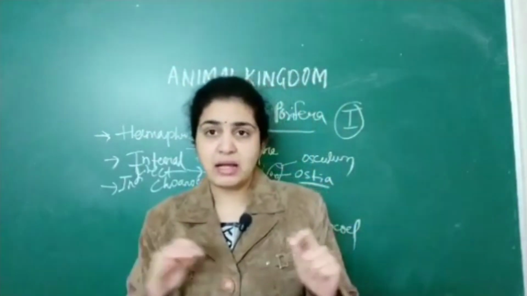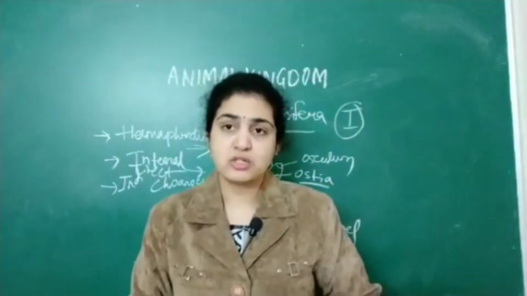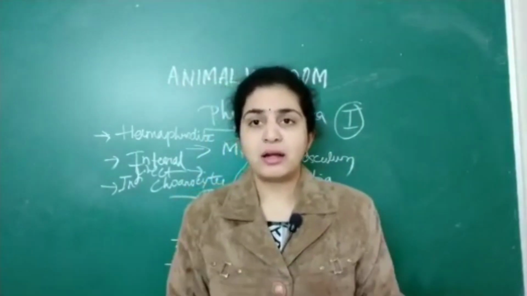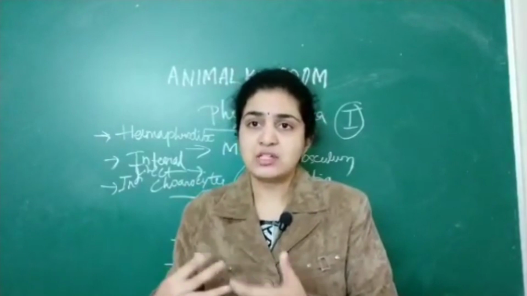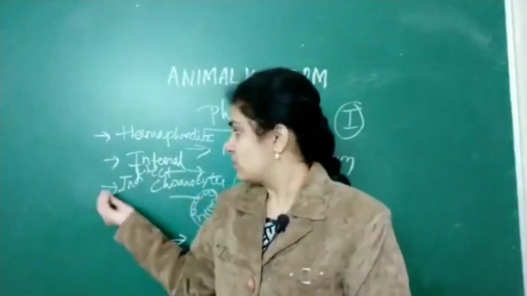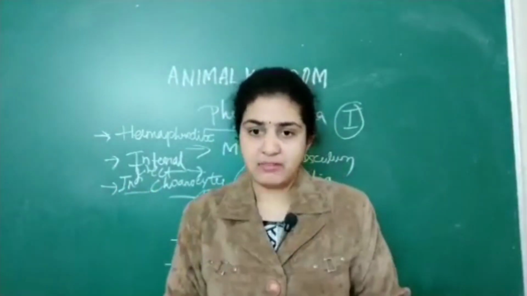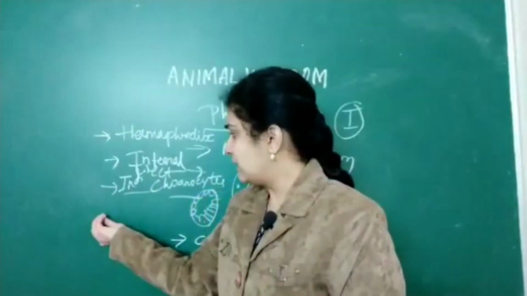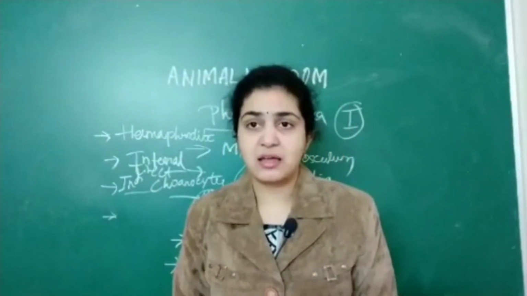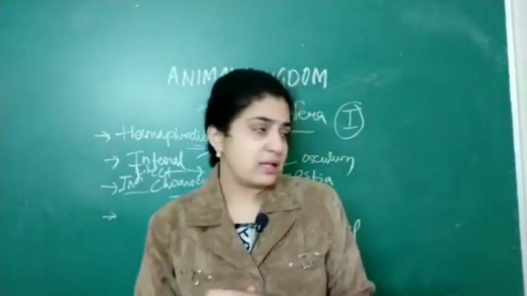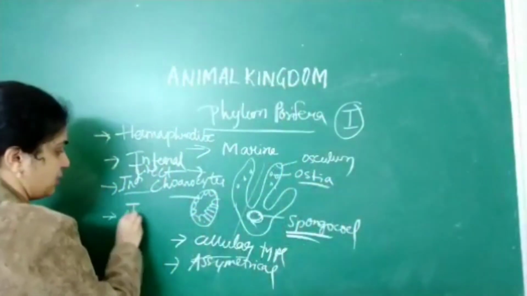A new sponge is not produced directly. It will undergo indirect development, that is, numerous stages will be present in the middle. Later, digestion is intracellular. It takes place inside the body. So digestion is also intracellular.